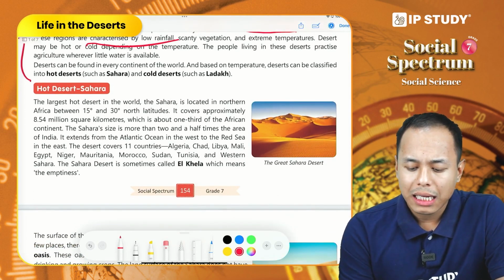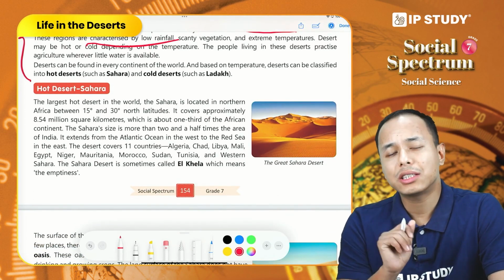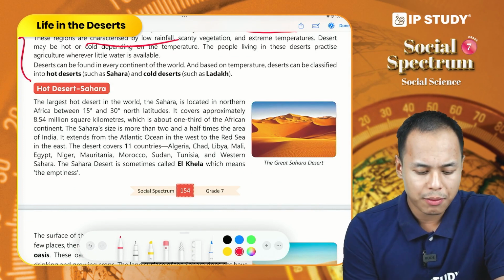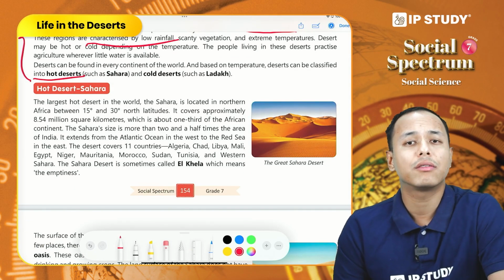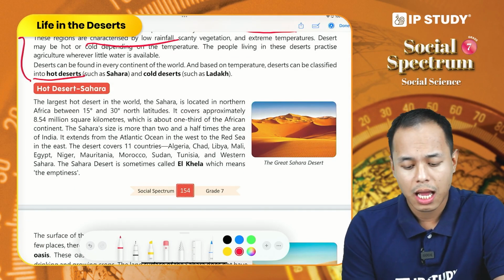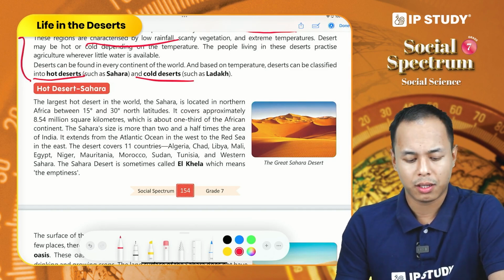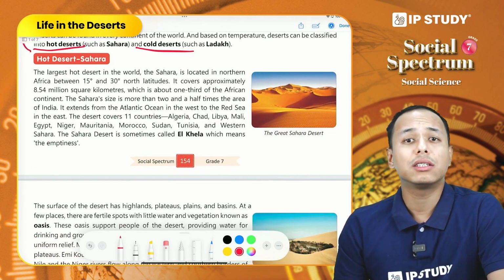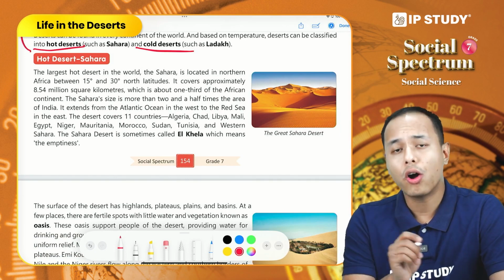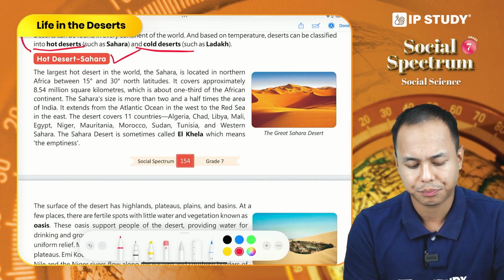So, classification of desert. We can classify desert on the basis of temperature into hot desert, for example the Sahara desert, and the cold desert, for example the Ladakh desert. So now let us discuss the first topic of the chapter, hot desert Sahara.